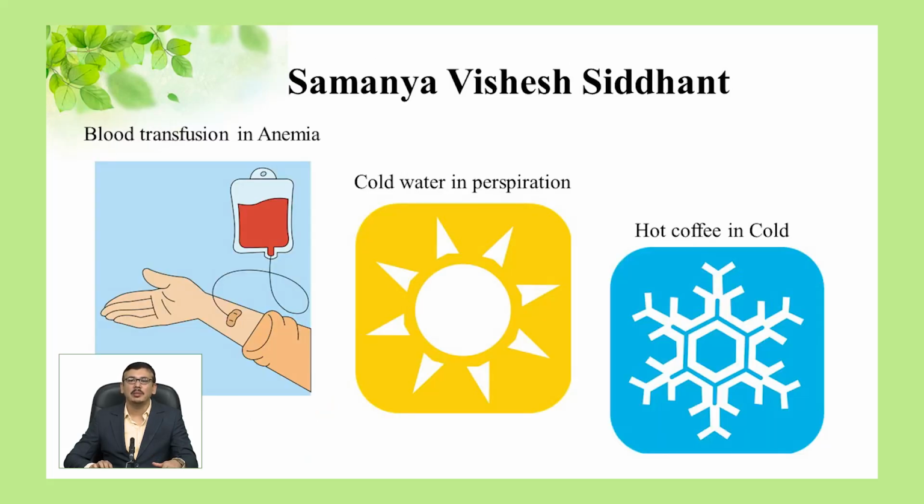Samanya Vishesh Siddhant. It is the principle of similarity and differences. Samanya Vishesh Siddhanta is one more essential basic principle needed to understand the treatment part of Ayurveda. This is the principle of similarity and dissimilarity. According to Samanya Vishesh Siddhanta, Samanya, substances with similar properties have natural ability to enhance the effect or quality. It is the same as when someone having iron deficiency anemia is given iron supplements, which will increase hemoglobin.